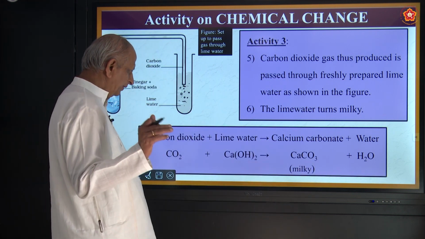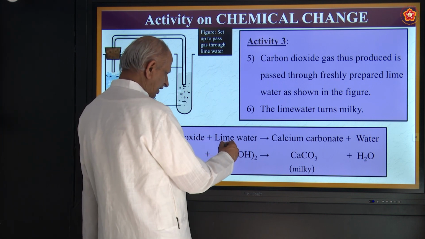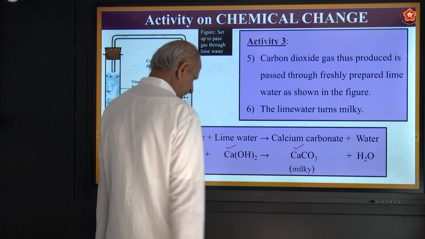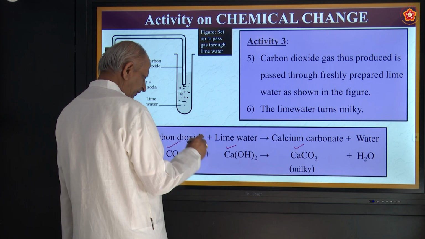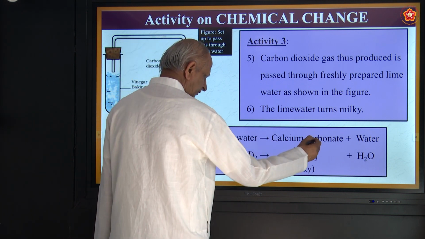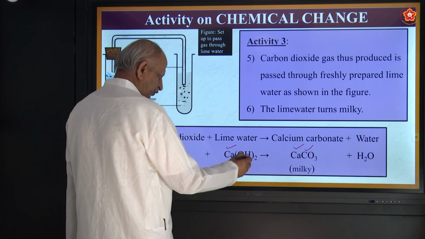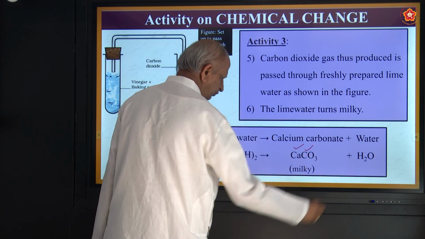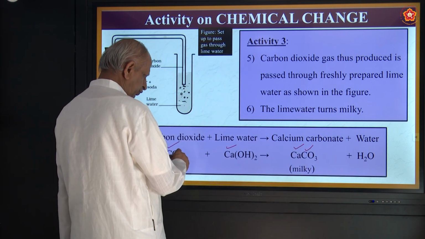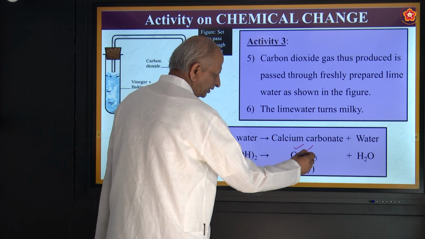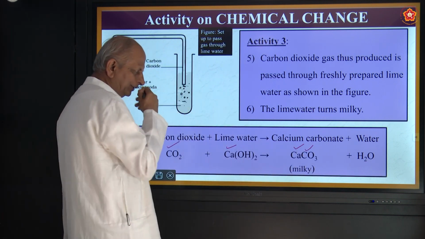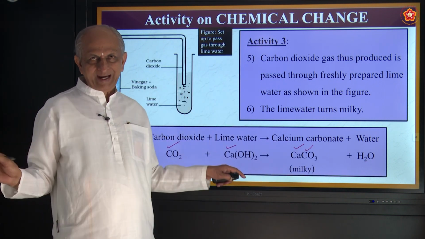Okay, an equation should always be balanced. Here there is one Ca, here also one Ca. 1 C, 1 C. H is 2 here, H is 2 here. O is 2 plus 2, 4 here, 3 plus 1, 4 here. The equation is balanced.